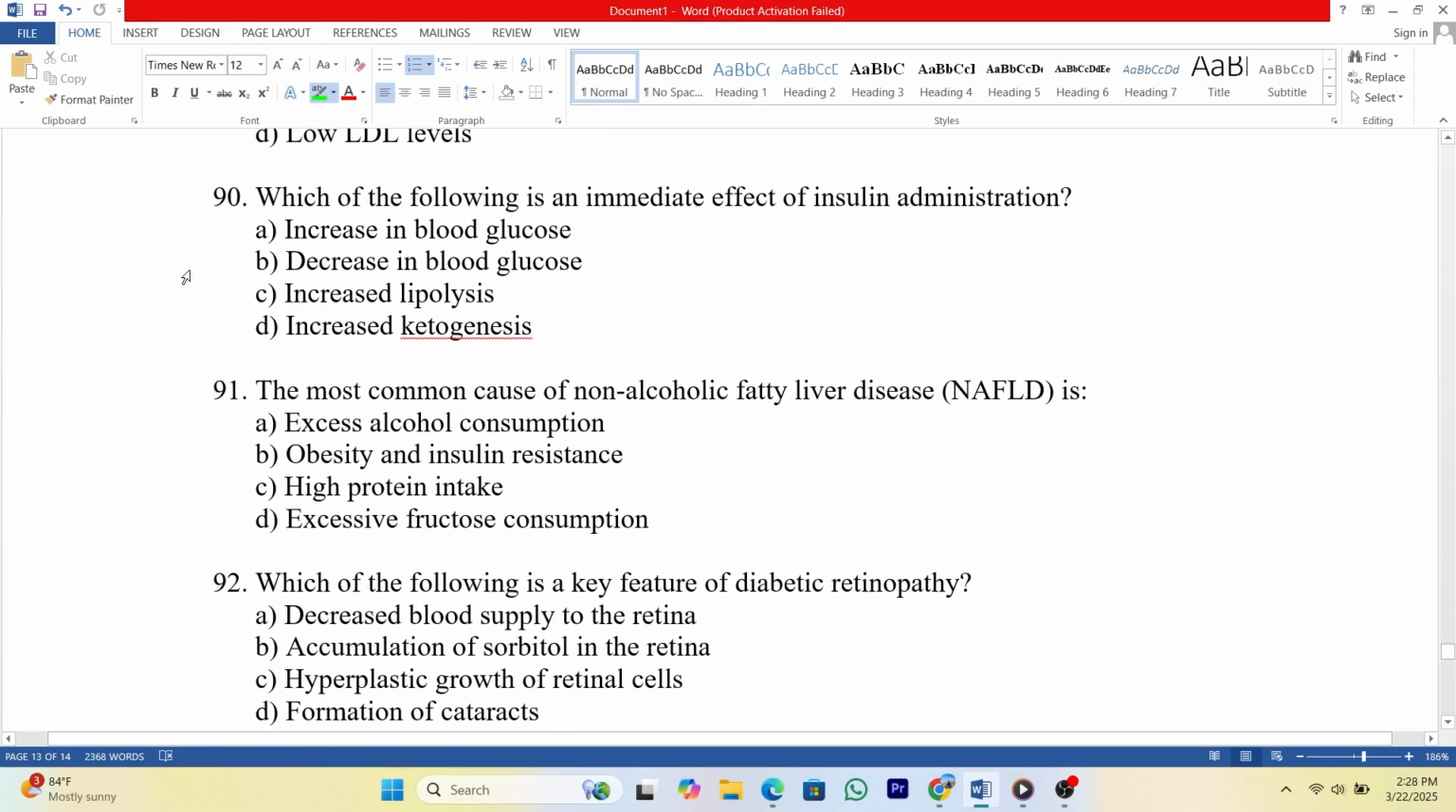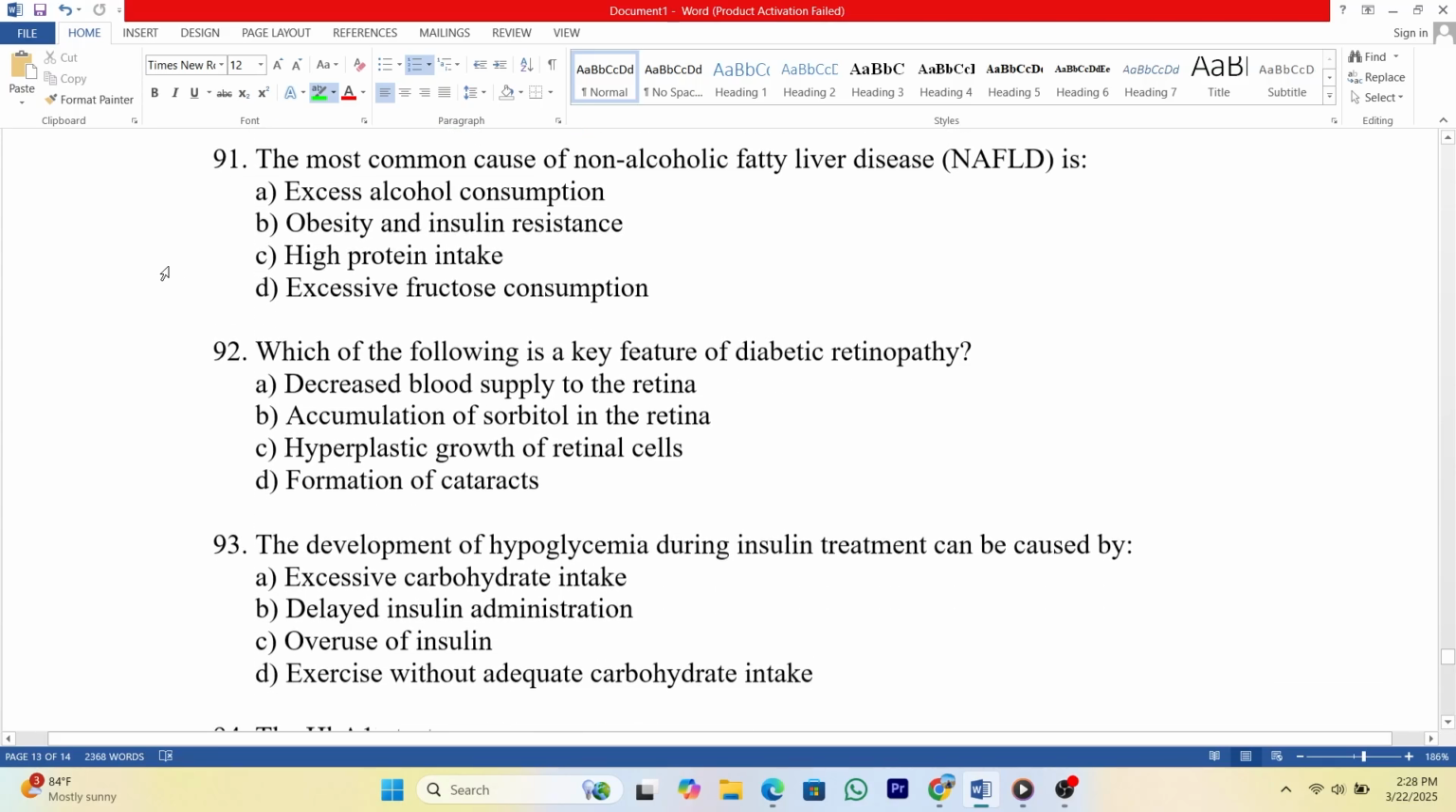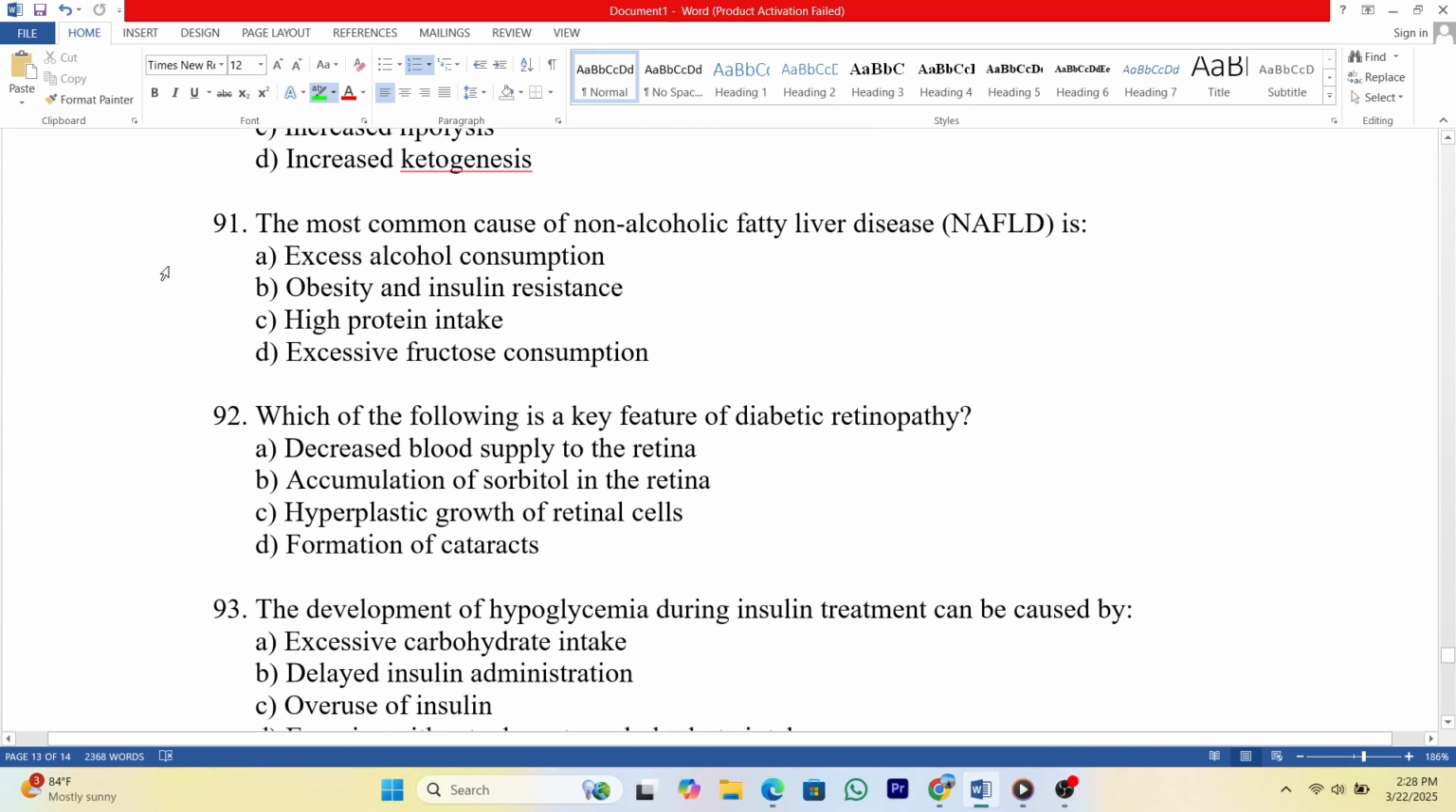90. Which of the following is an immediate effect of insulin administration? A. Increase in blood glucose. B. Decrease in blood glucose. C. Increased lipolysis. D. Increased ketogenesis. Answer: B. 91. The most common cause of non-alcoholic fatty liver disease, NAFLD, is A. Excess alcohol consumption. B. Obesity and insulin resistance. C. High protein intake. D. Excessive fructose consumption. Answer: B.